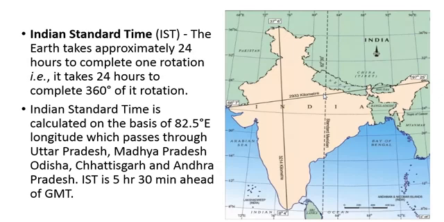Here are Uttar Pradesh, Madhya Pradesh, Odisha, Chhattisgarh and Andhra Pradesh. How many states? 1, 2, 3, 4 and 5. The 5 states are Uttar Pradesh, Madhya Pradesh, Odisha, Chhattisgarh, Andhra Pradesh. IST, Indian Standard Time, is 5 hours 30 minutes ahead of GMT. 5 hours 30 minutes ahead.